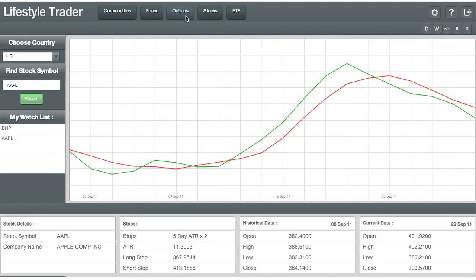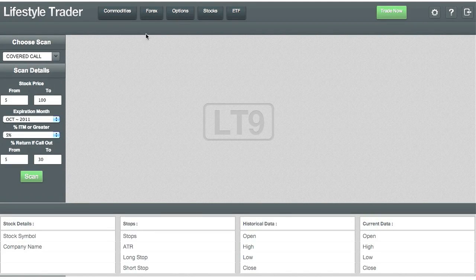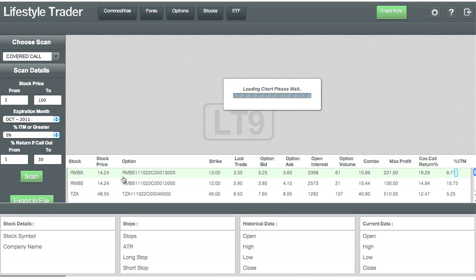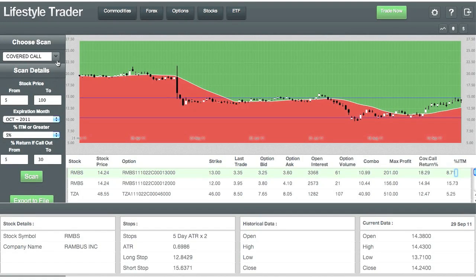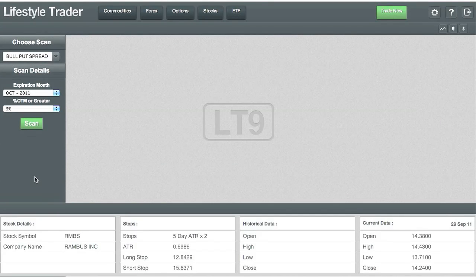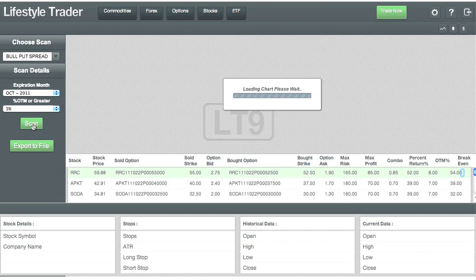The options component has quite a few different strategies. We have bear calls, bull puts, condors, and there will be more in the future. However, this is what we have at the moment. And a simple scan function where you enter your parameters, and it will bring up the results available for the current month or whatever month that you have chosen for expiration. So if I want to look for a bull put spread, and if you're not familiar with these terms, that's just an educational process which you'll go through as part of the journey of becoming a trader.